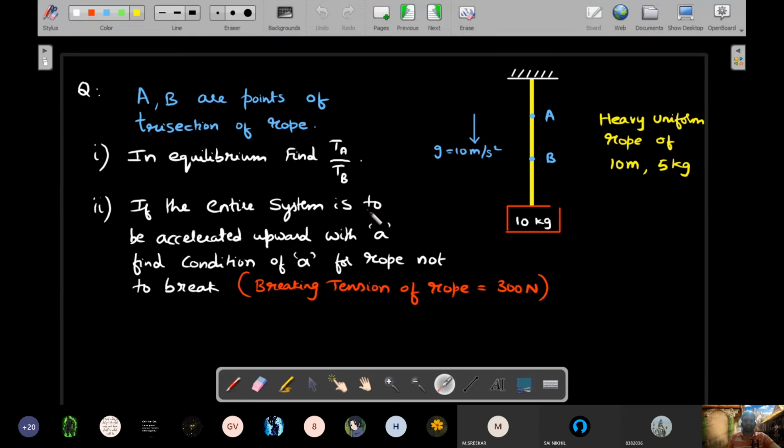Second question, if the entire system is to be accelerated upwards, imagine this is inside a lift and the lift is accelerated upwards with an acceleration capital A. Find the condition of A for which the rope will not break. The breaking tension of the rope is 300 Newton. So first question is equilibrium question. Second question is the accelerated question. Okay, so try it out.